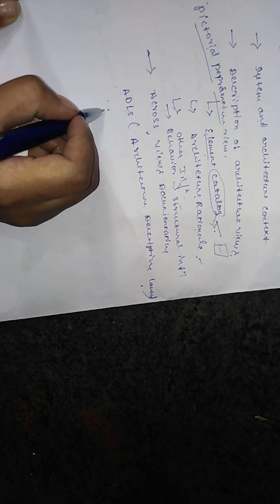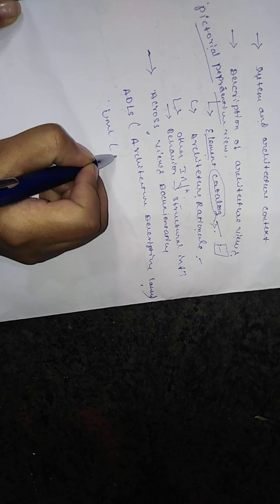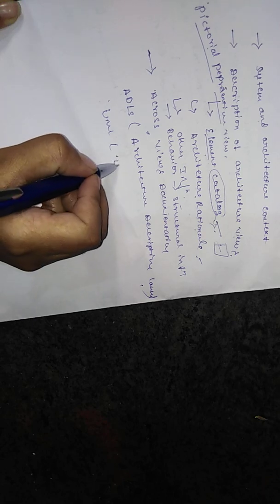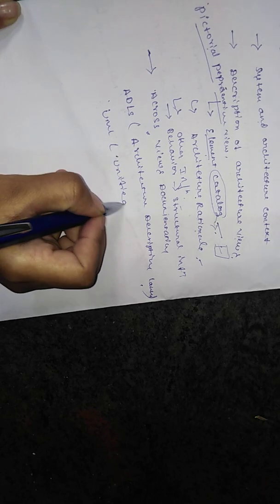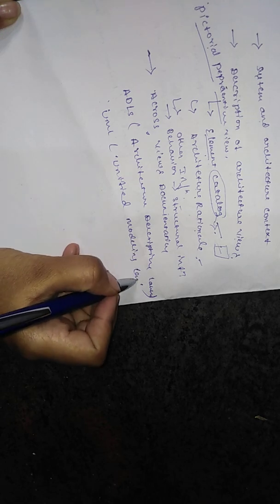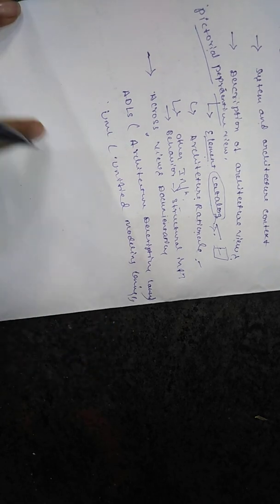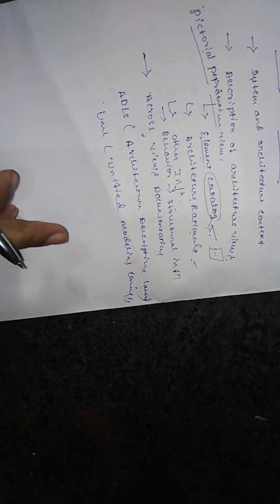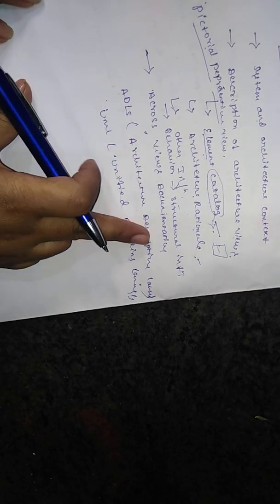Many people now also use the UML format, unified modeling language. Unified modeling language can also be used in across view documentation.